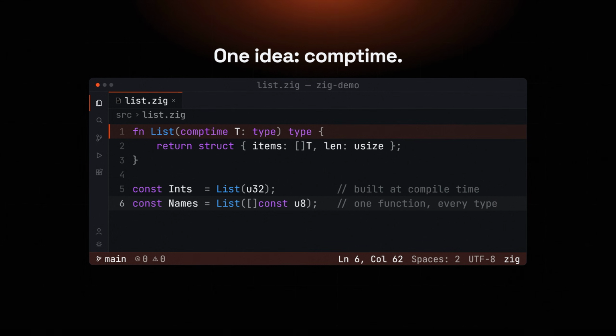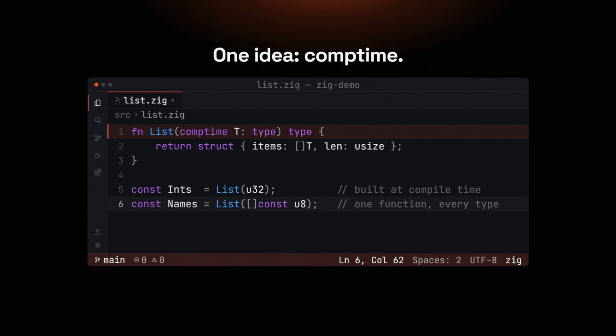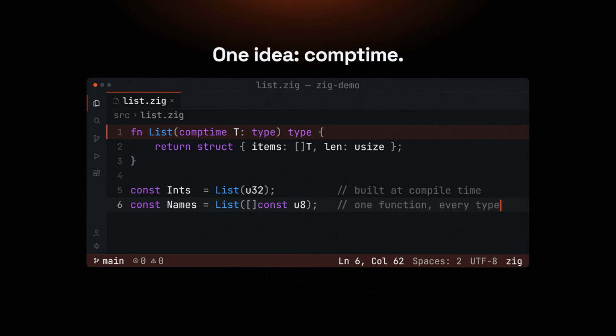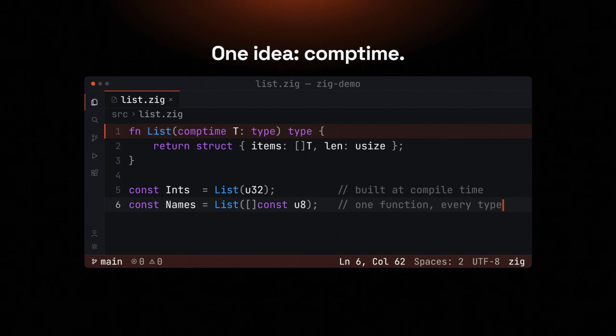The one big idea is comptime, running ordinary Zig at compile time. One feature does the work of generics, templates, macros, and constants, using syntax you already know. It shrinks the grammar of the language while multiplying what you can actually express.